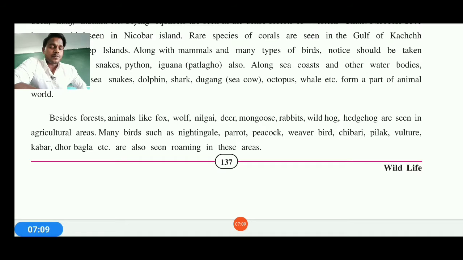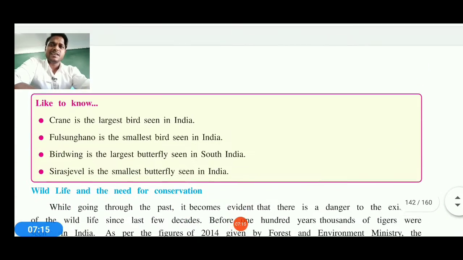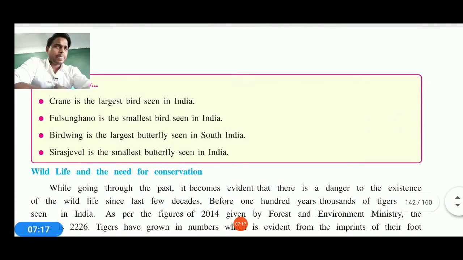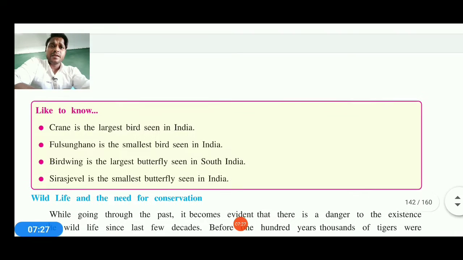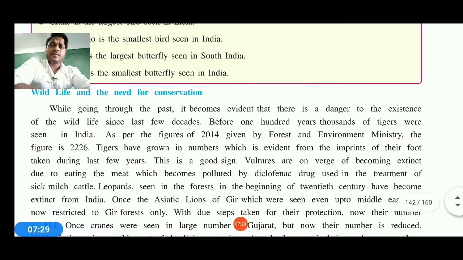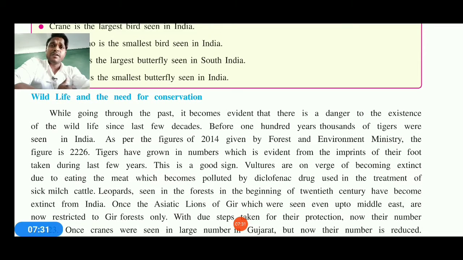They are also roaming. So this shows that we have lots of varieties of animals, plants, trees, birds, and like cows, buffalo. Apart from that, we have domesticated animals, wild animals, migratory birds. It's awesome to see and understand that India stands for diversity. Now you can go to the next page, which shows you wildlife and the need for conservation. Obviously we need to conserve the wildlife.